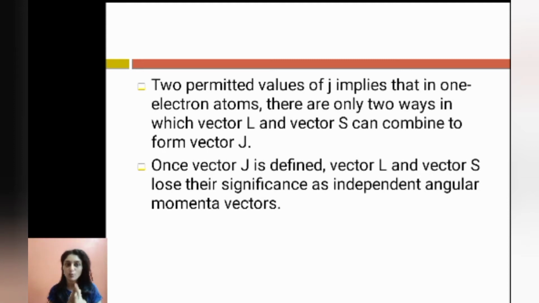That in one electron systems, there are only two ways in which vector L and vector S can combine to form vector J. We have only two values of J, and that is L plus S and L minus S. The meaning is, there are only two ways in which vector L and vector S can combine to form vector J. And once you define the total angular momentum vector J, then vector L and vector S will lose their significance as independent angular momenta vectors.